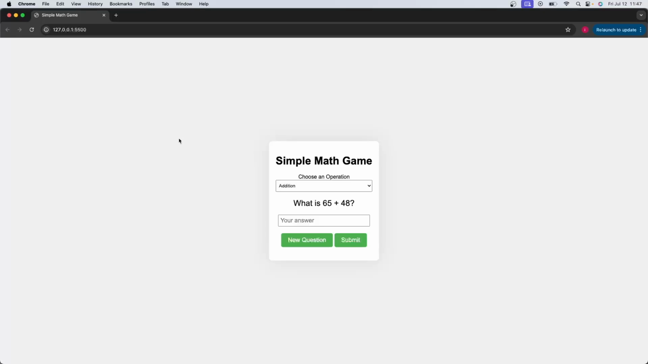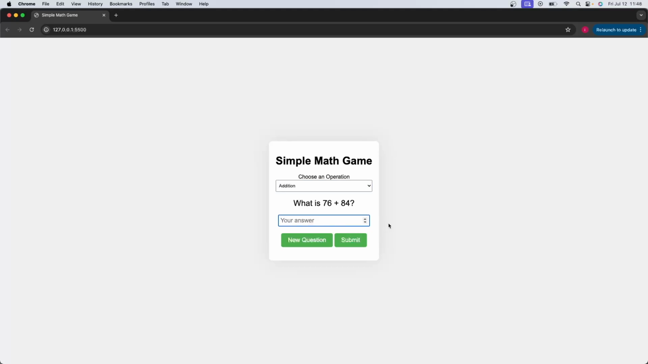Today we are going to be building this simple math game, and in this game we let the user choose the mathematical operation they would like to answer. We have subtraction, we have multiplication, we have division, we have addition by default here, and according to that they are going to answer the question.